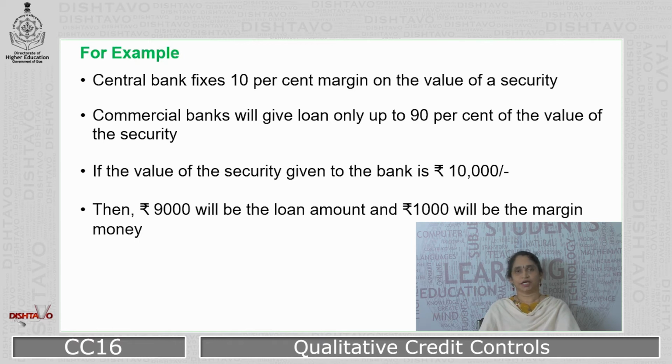Then the commercial banks will give loan only up to 90% of the value of security and 10% will be kept as margin. Assume that the value of security is rupees 10,000. Then the bank will give only 9,000 as loan amount and the remaining 1,000 has to be arranged by the consumer out of his own sources.